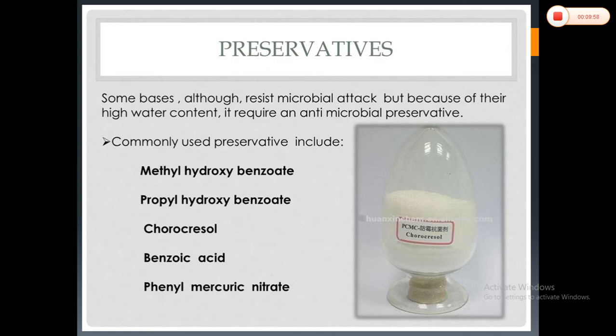So these are the factors that we consider while selecting the preservative and its activity. Chemical preservatives for semi-solids must be carefully evaluated for their stability with regard to the other components of the formulation as well as the container. That is the main thing while selecting the preservative for the semi-solid dosage form.